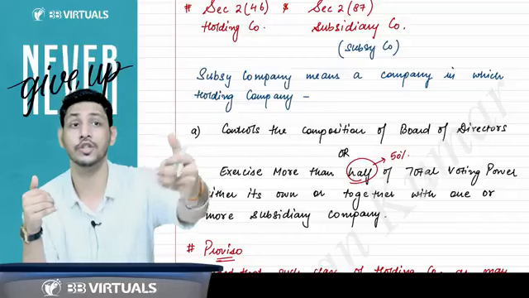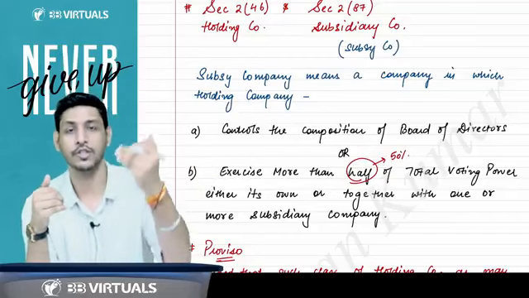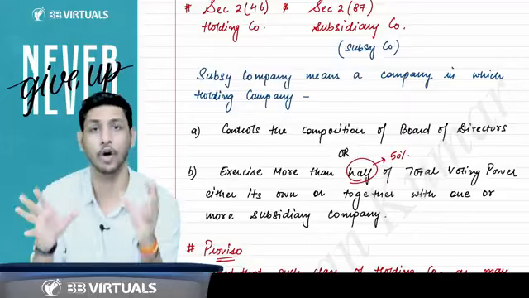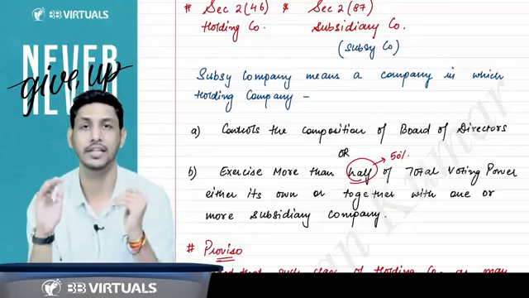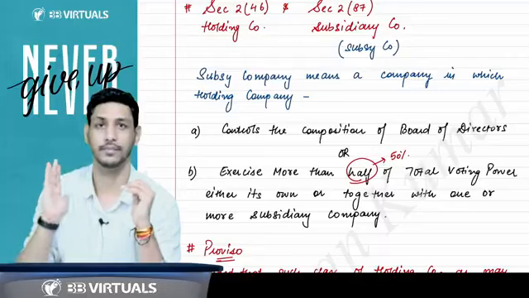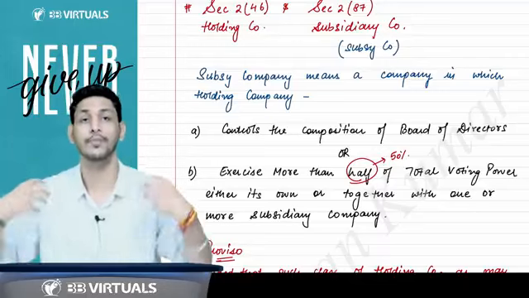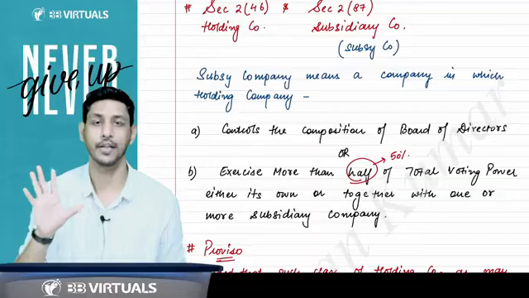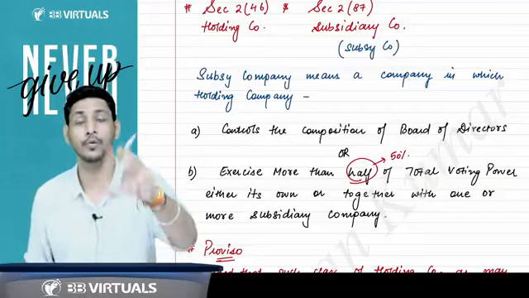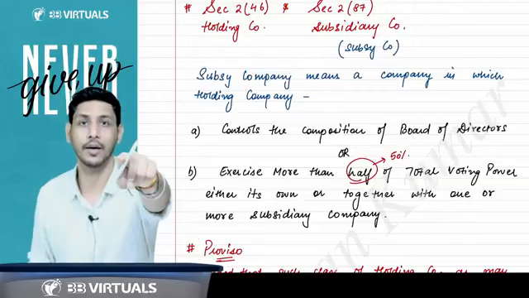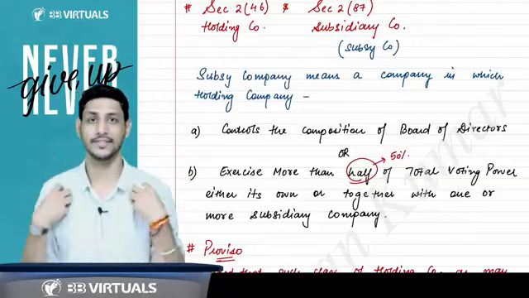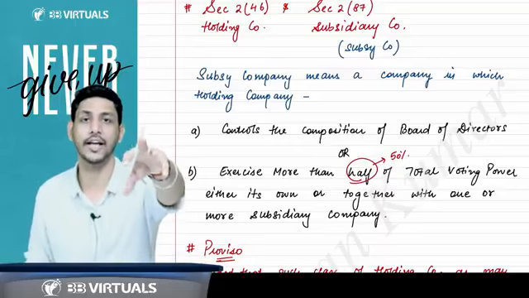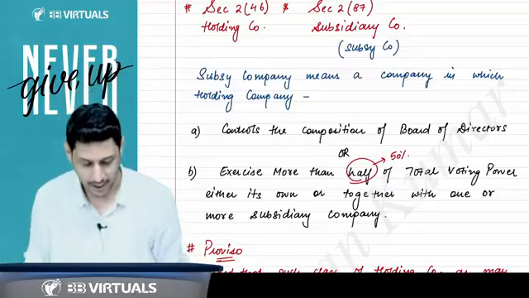Sir, what is control of composition of board of directors? Control of composition of board of directors means if you are able to appoint or remove all or a majority of the directors in that company, then we will say that you are able to control the board of directors of that company. So if this company is able to appoint or remove all or a majority of the directors of your company, then your company's control is in my hands. I am controlling your composition of board of directors. So this company becomes the holding, your company becomes the subsidiary.